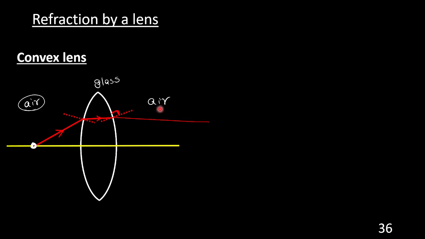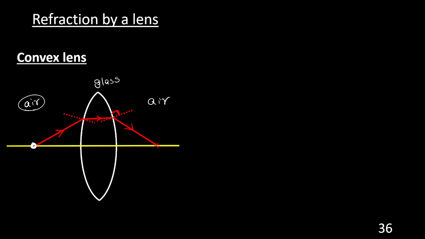The light moves away from the normal. We have studied it as two cases. Denser to lighter, the light bends away from the normal. I will show you like this. This kind of bending happens. Understood?